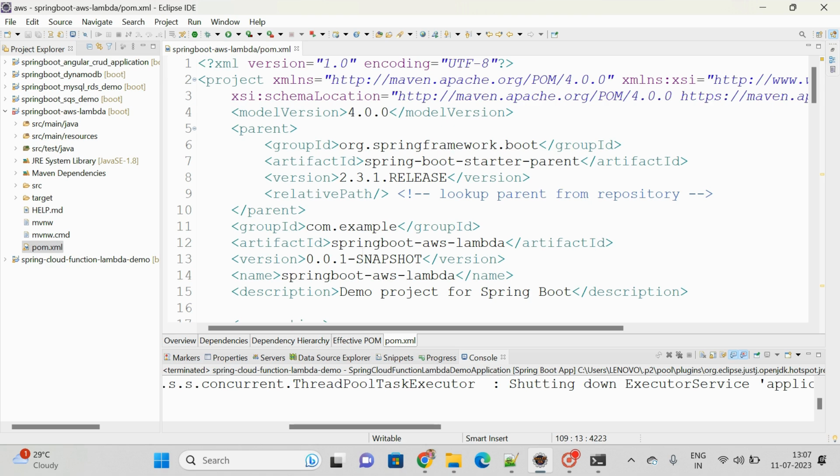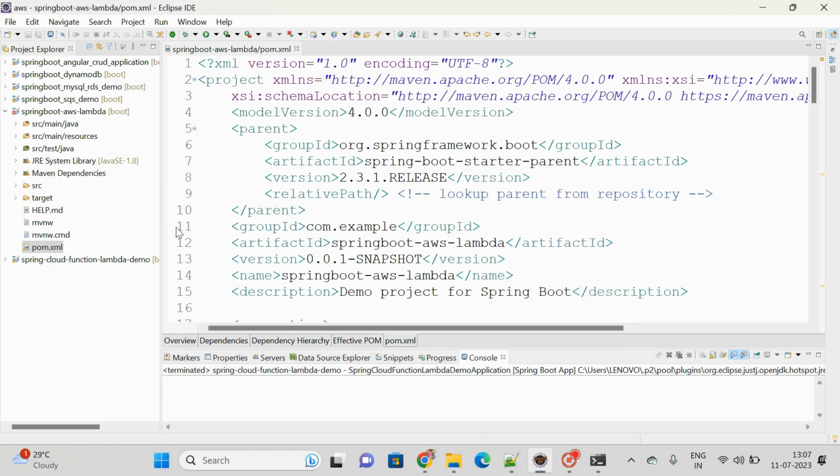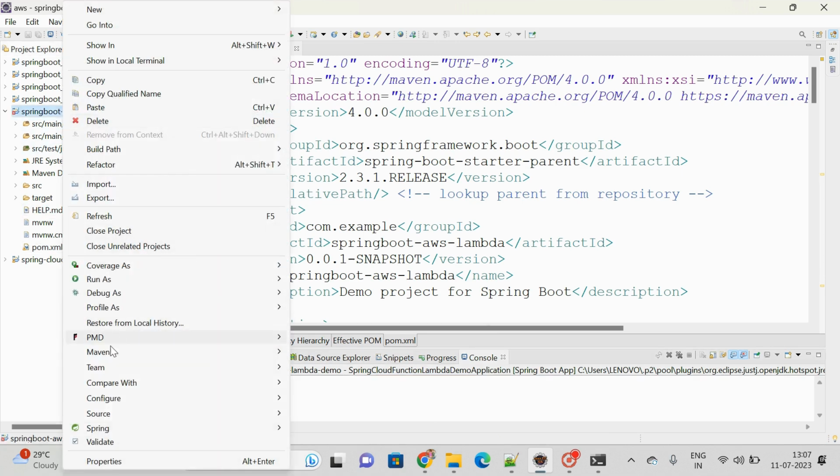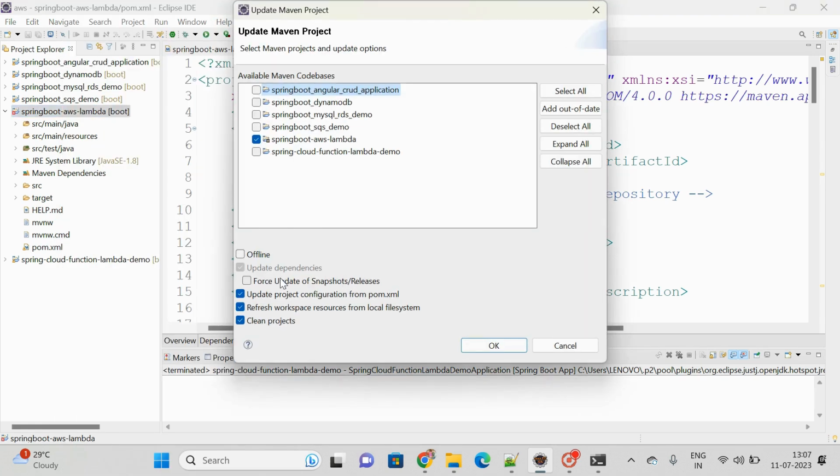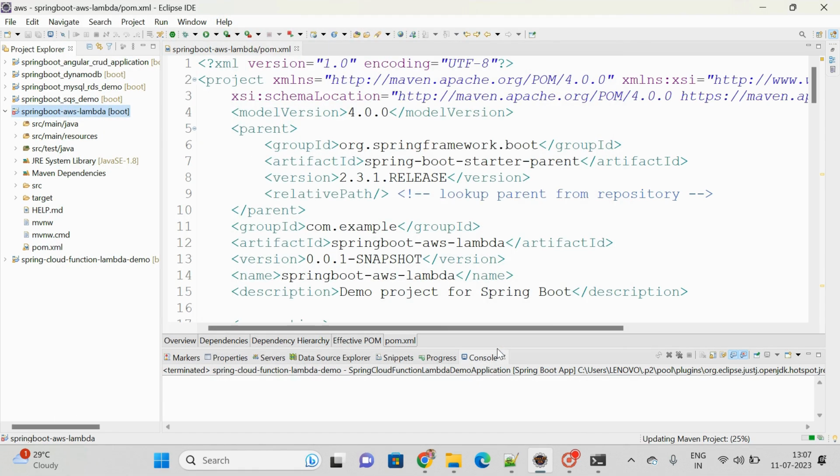Okay, let me clear this. Some error is coming, not a problem. Try to update the project. Maven, update the project, force update, click on OK. Yeah, it's done. Go to src main java.